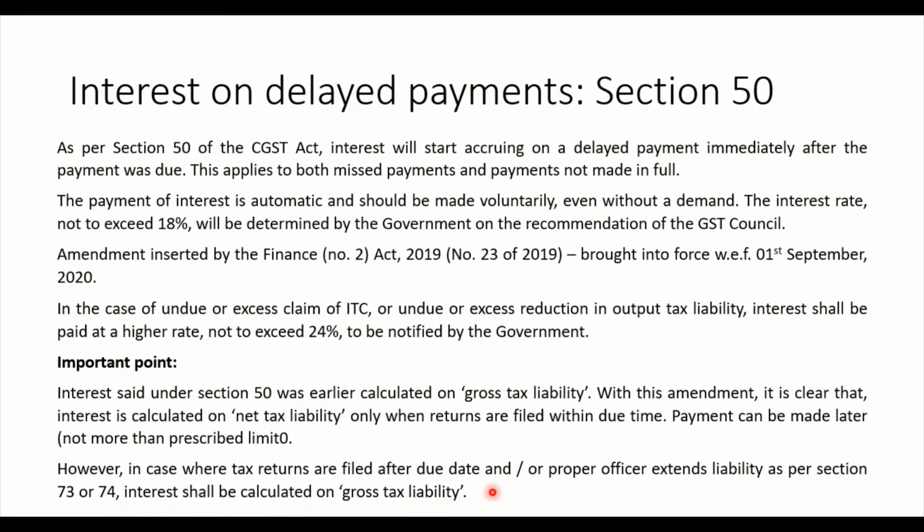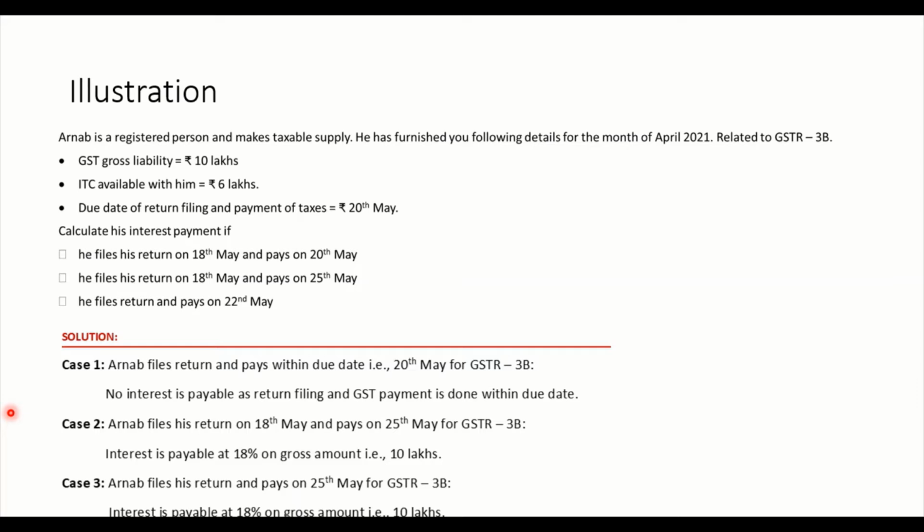This is an additional point they have given. It means if the proper officer says that under Section 73 or 74 you have to pay the interest, then that will be calculated on gross tax liability and not on net tax liability. Hope this is clear.